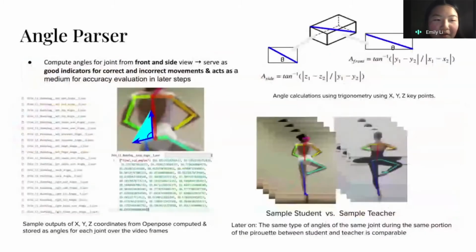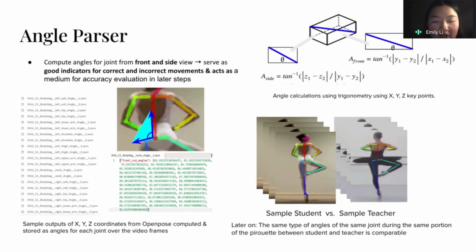Right. Okay, so now we can talk about the angle parser, which we coded with Python. Basically, for all of our videos, we first pass them through OpenPose, the human pose estimator. What outputs from that is the XYZ key points. And then using those, like Harry said, we have to convert them into a format that serves as good indicators for correct and incorrect movements. So we use trigonometry to convert the XYZ coordinates of all of the videos for all of the joint segments, and we turn those into angles.